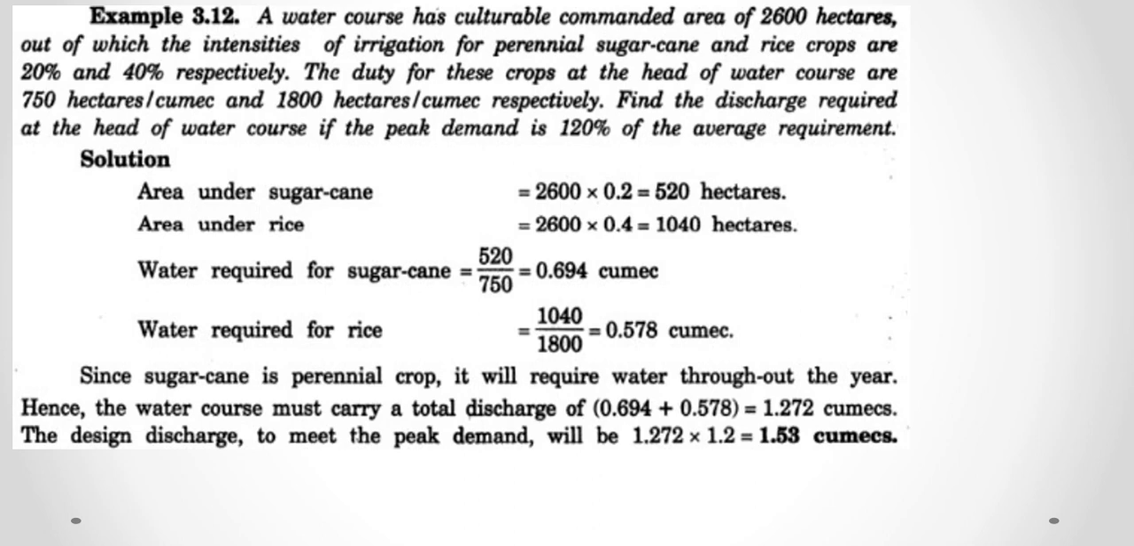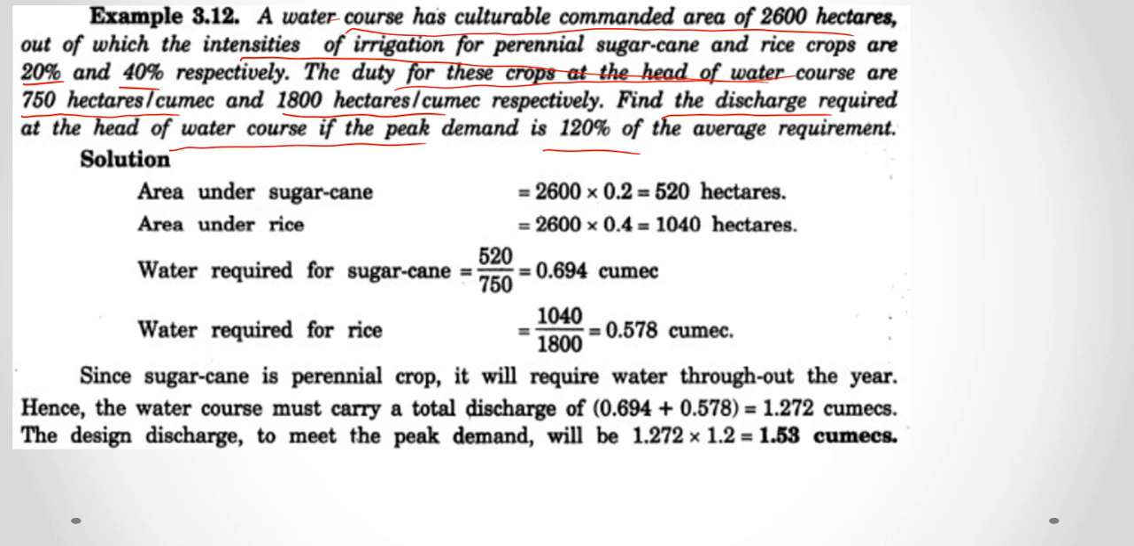Now next problem. Here a watercourse has a CCA of 2600 hectares, of which intensities of irrigation for perennial sugarcane and rice crops are 20% and 40%, and the duty for the crops at the head of the watercourse are 750 hectare per cumec for sugarcane and 1800 hectare per cumec for rice. Now we have to find out the discharge required at the head of the watercourse if peak demand is 120% of average requirement. So it is similar to the previous question.